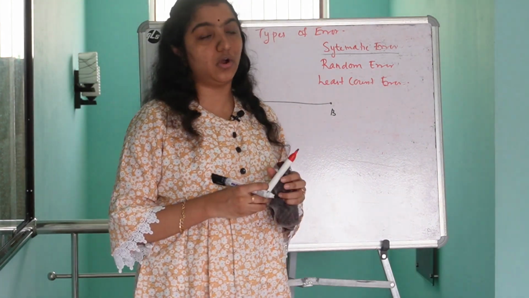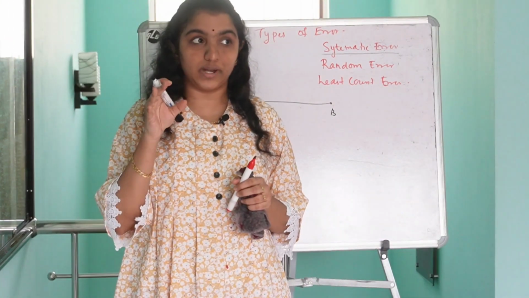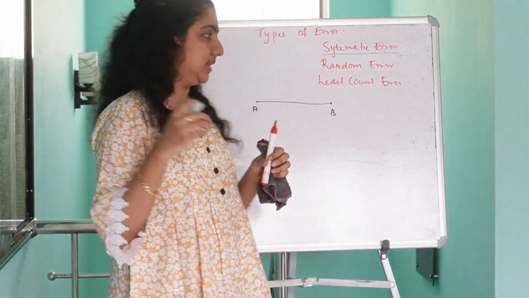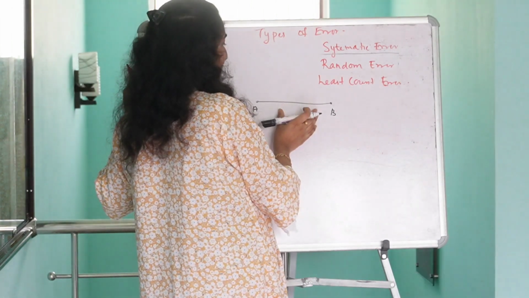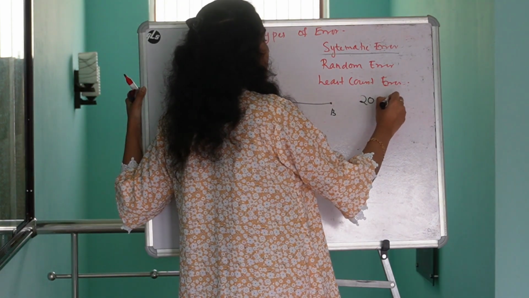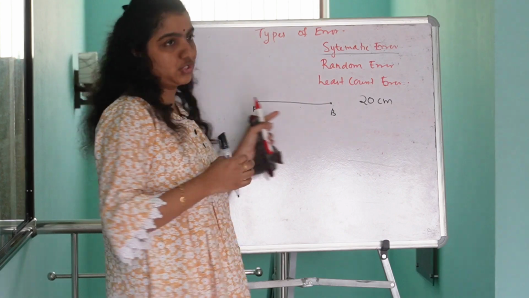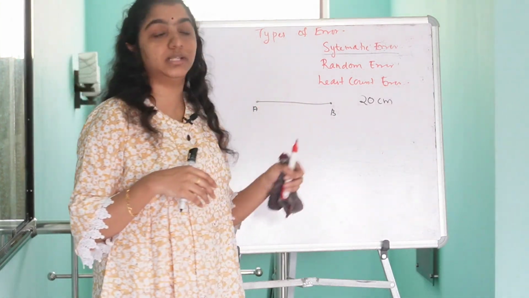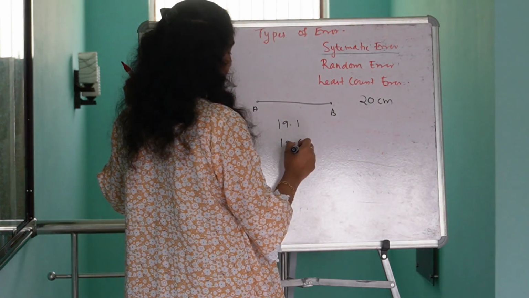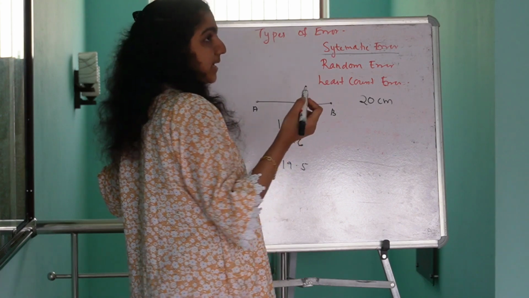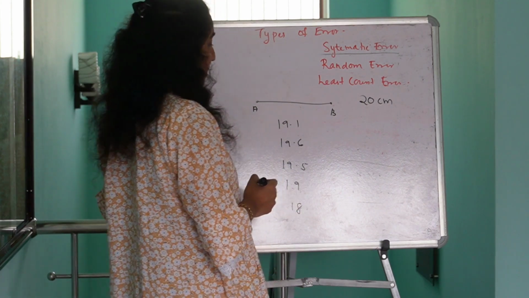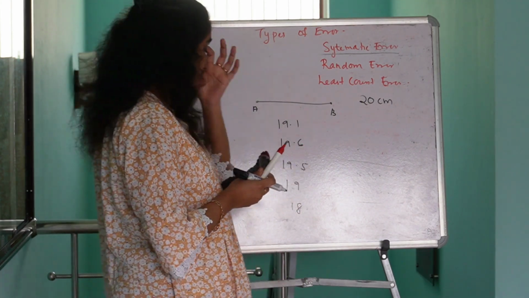As we all know, any physical quantity which we are measuring will definitely have an actual value, isn't it? Let the actual value or actual length of this particular line AB be 20 centimeter. Now I am measuring using an instrument. I repeated the same experiment for some 5 to 6 times, and I got all the values like this: 19.1, 19.6, 19.5, 19 and 18.